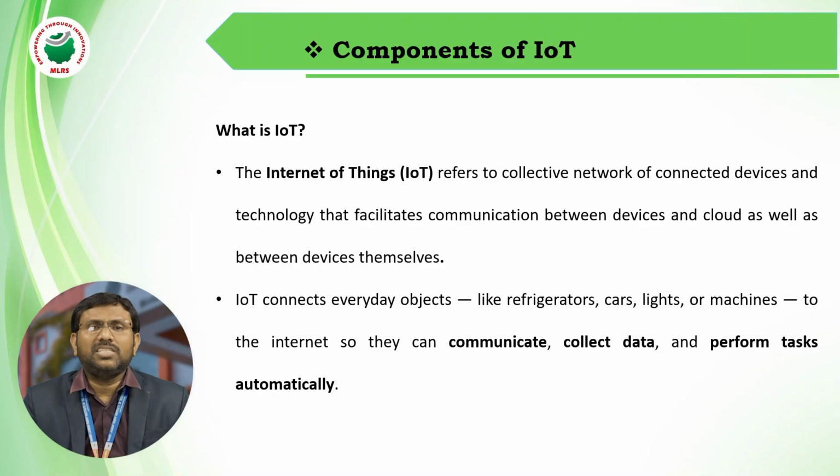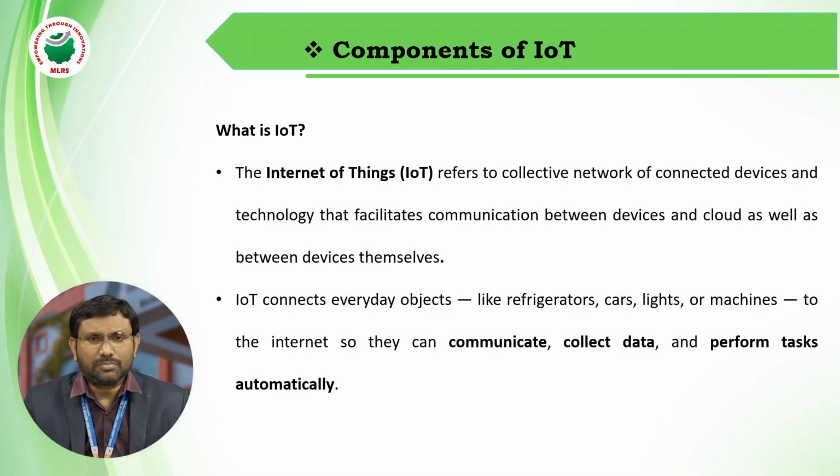First, what is IoT? What is Internet of Things? IoT refers to a collective network of connected devices and technology that facilitates communication between devices and cloud, as well as between devices themselves.